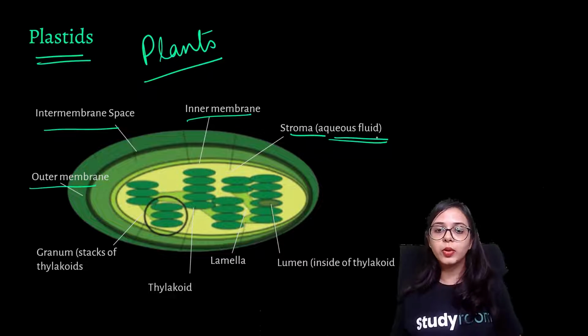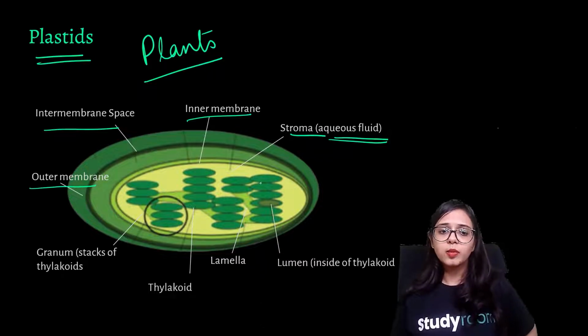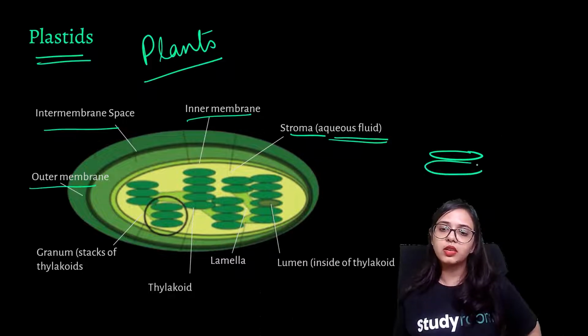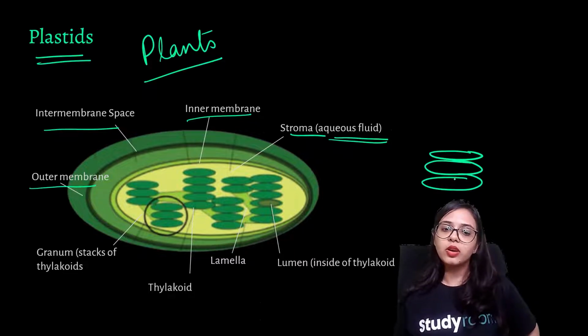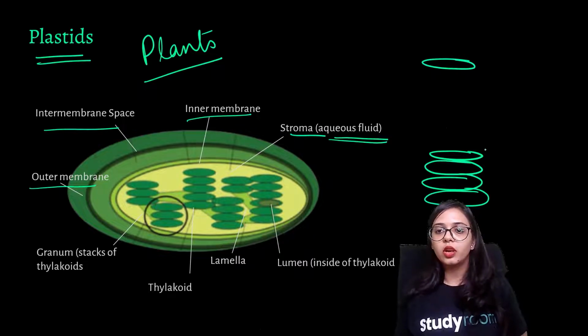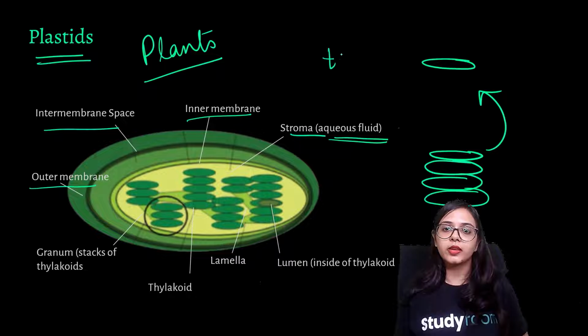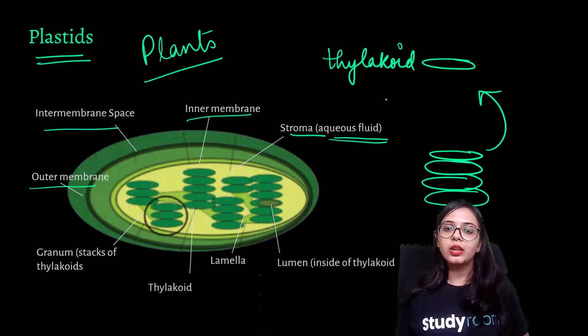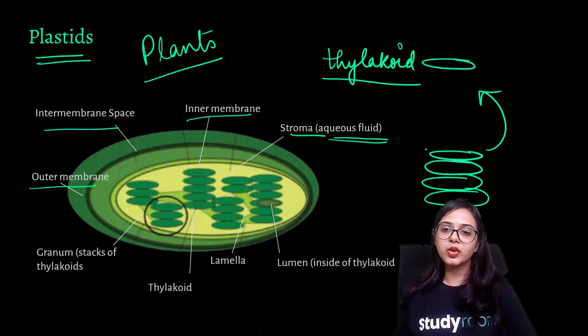Inside the plastids you have other circular, solid disc-like structures. What are these? These are your granum. Granum are stacks of thylakoids. This individual disc-like structure is called your thylakoid. When say 2-3 pairs of thylakoids are stacked together, one granum is formed.